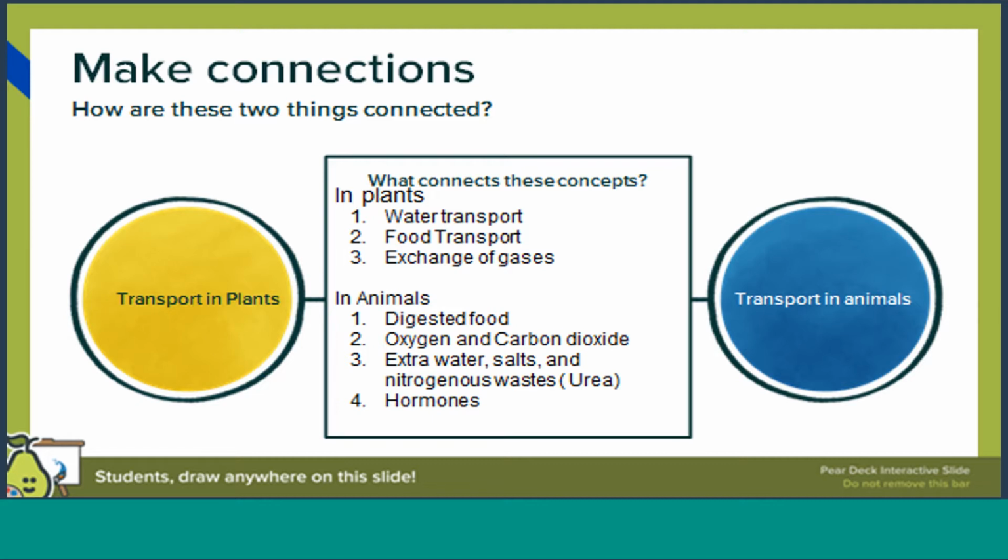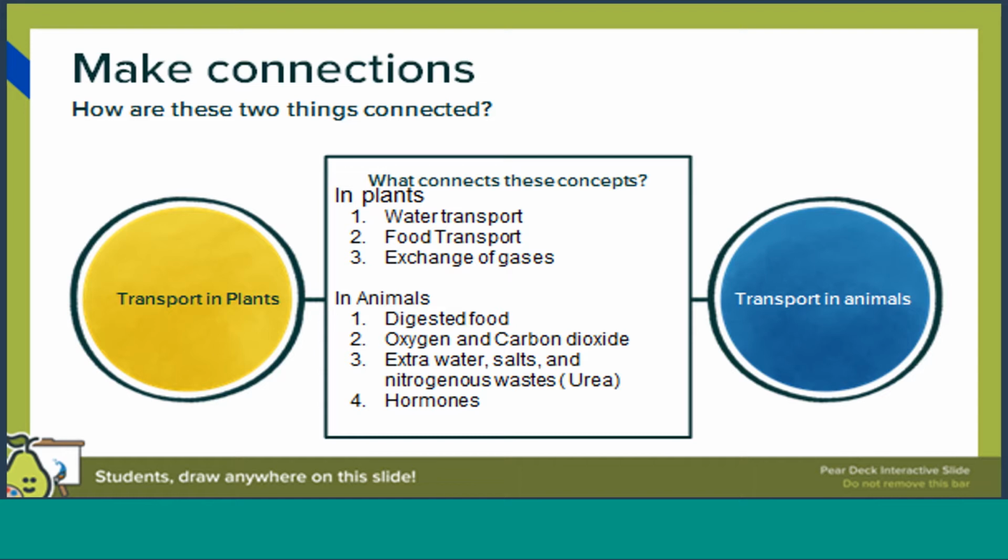In animals, whatever the food we are taking, after digestion, it will get converted into simpler products like glucose, amino acids and fatty acids. So these simpler products have to be oxidized inside the cells to get energy. So the simpler products will be taken to each and every cell. And then for oxidation, oxygen is needed. So that oxygen has to be transported to each and every cell. After oxidation, the oxygen will get converted into carbon dioxide. So that has to be removed from the cells.